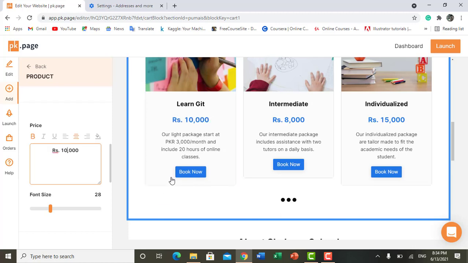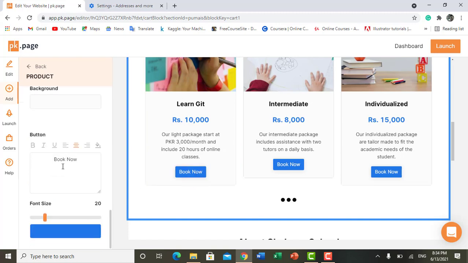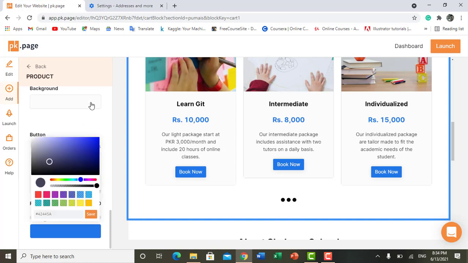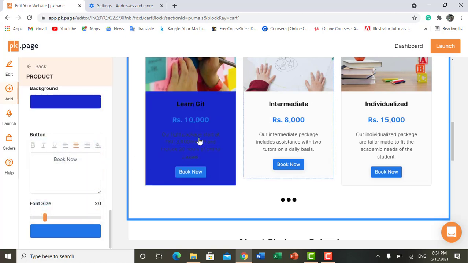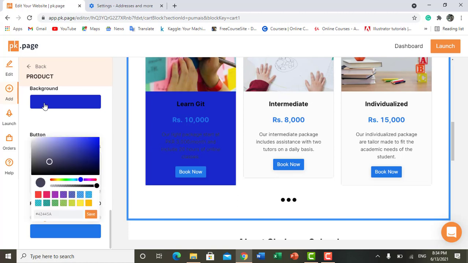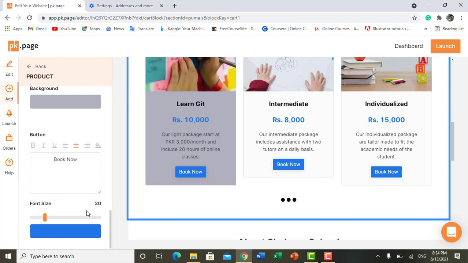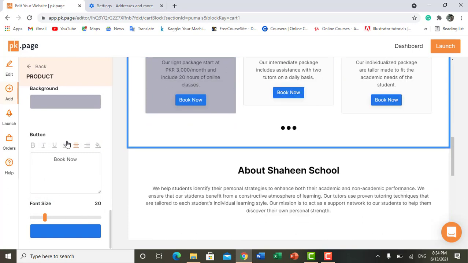Fine. And here's a button for book now. I can change its name again as well. And if I want to change the background color, I can change it from here. And if I click on save, you will see the color automatically changes. But again, I just wanted this one. Fine. This one is looking good.